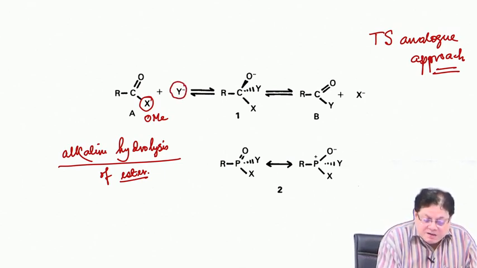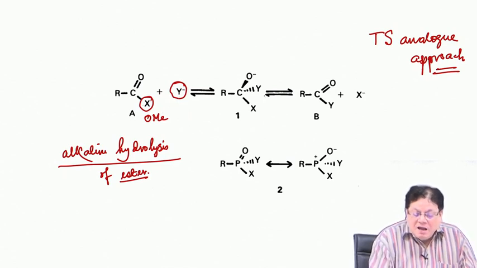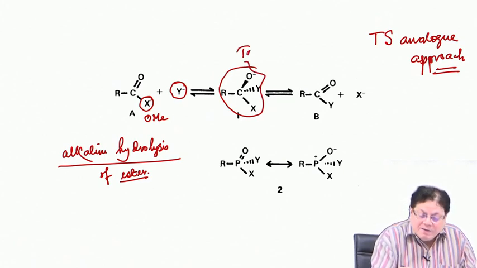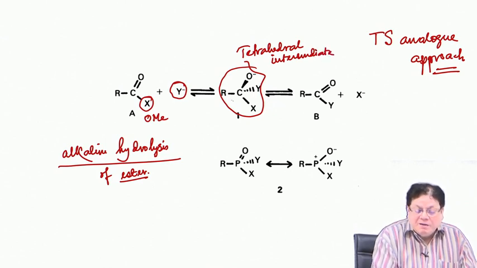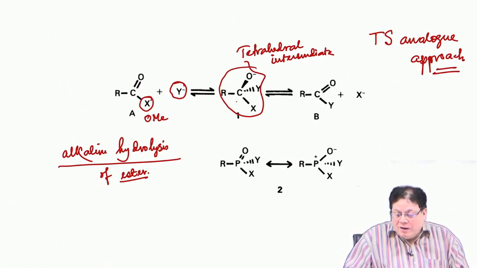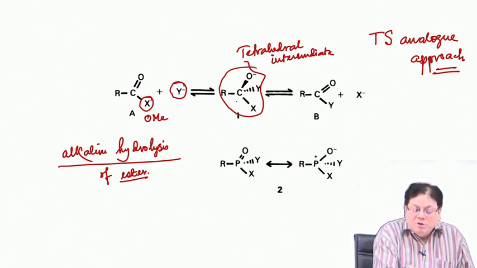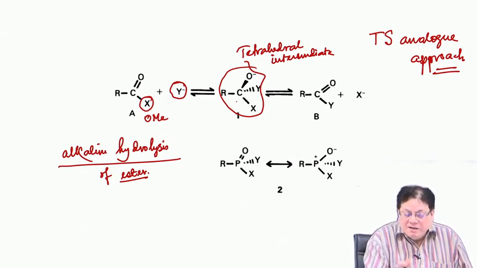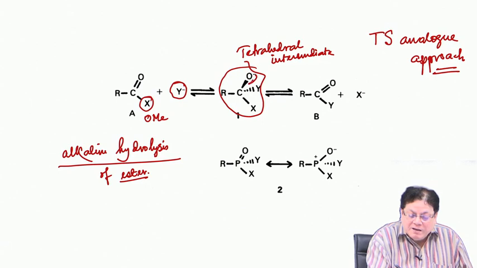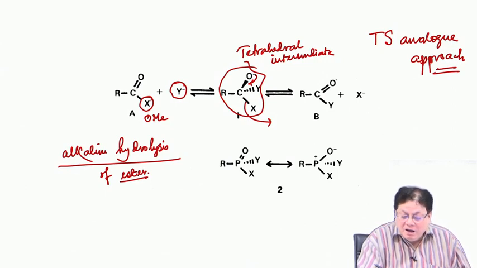Suppose this is your base. So, the base first attacks and forms what is called a tetrahedral intermediate. Okay, this is a tetrahedral intermediate, and this is your rate determining step, this attack by the nucleophile onto it. It is a bimolecular reaction, two molecules are involved to form the intermediate via the transition state, and the next step is this O minus comes back and the leaving group leaves. So, you get the hydrolyzed product.